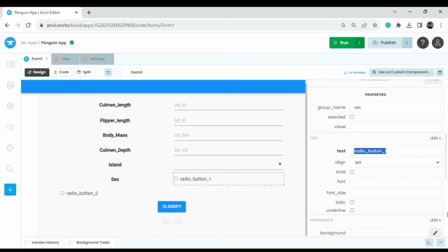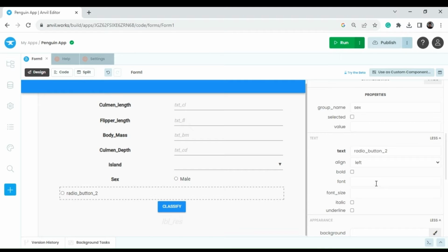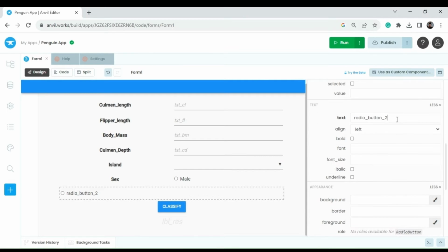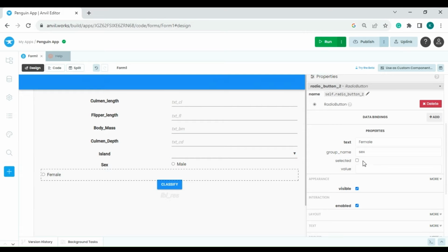The text of radio button 1 is changed to male. Radio button 2 text is changed to female. I make some proper arrangement here. The value should be 1 for female and 0 for male.